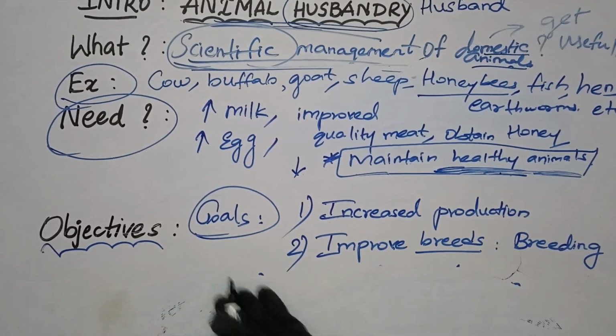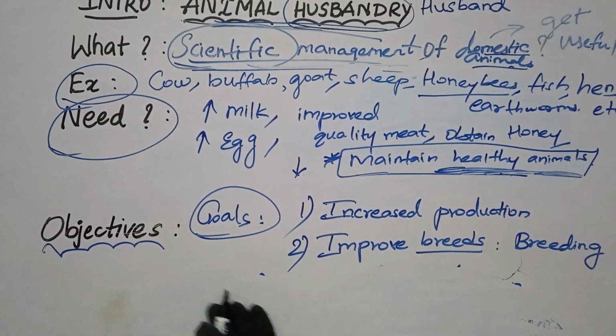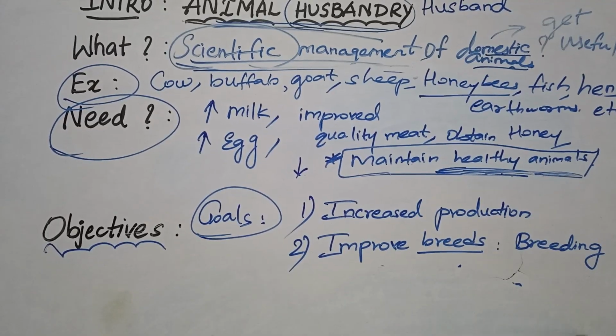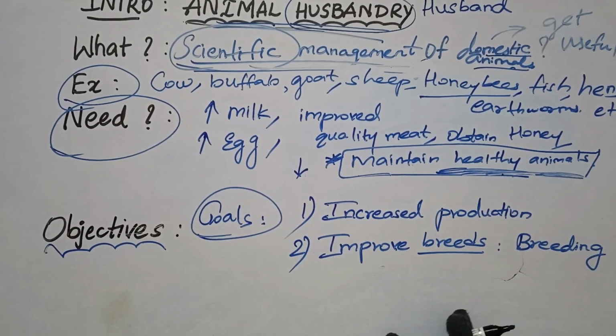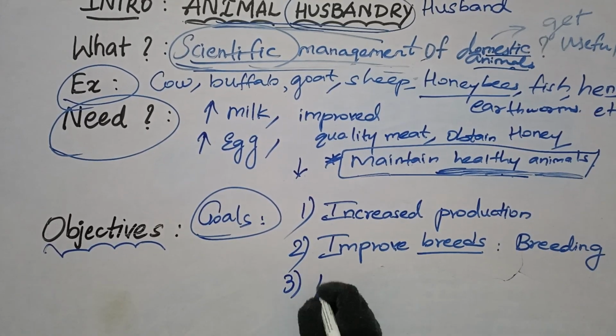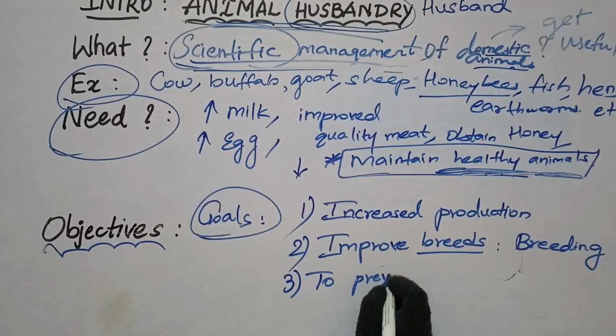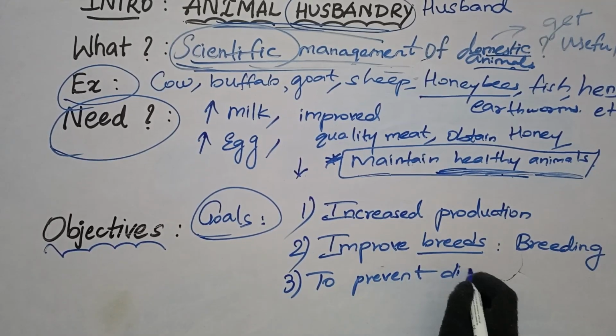Moving ahead, in animal husbandry, what is the second goal? That is to improve breeds, meaning to improve these varieties of animals. By crossbreeding we will be able to get the desired quality of animal that we want. And the third one is to prevent diseases.